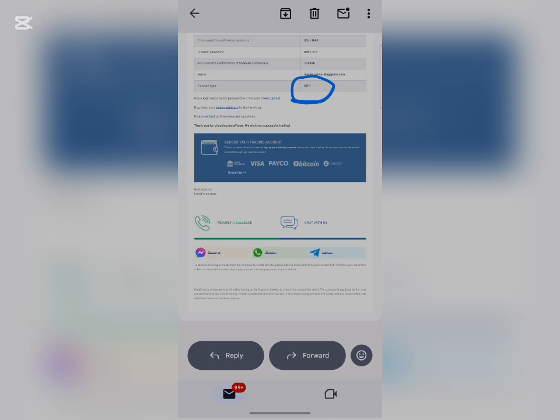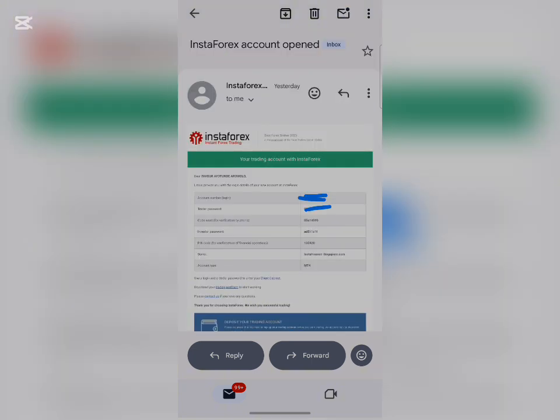All right, now after downloading your MT4, all you just have to do, this is the email I got from them, which contains my account ID and my account password that I'm going to use to log in. This right here is my account number, account ID, and my trader's password, which is my account password. I have blurred that for security reasons, so you just have to copy the two right here. After copying it, head over to your MT4 like I said, and input your details.